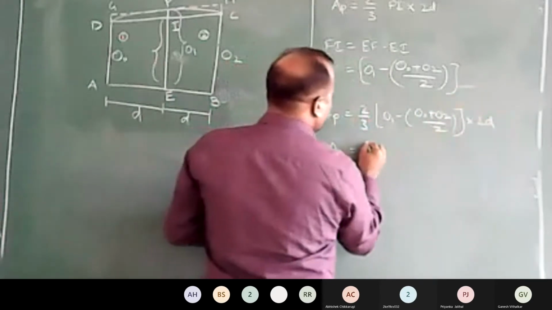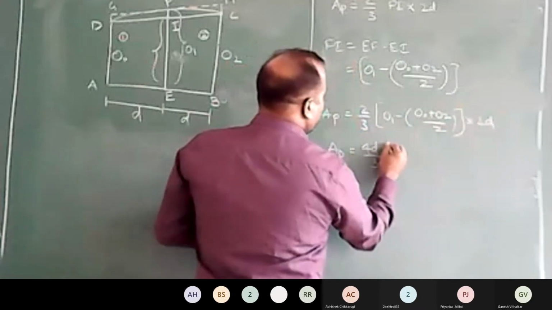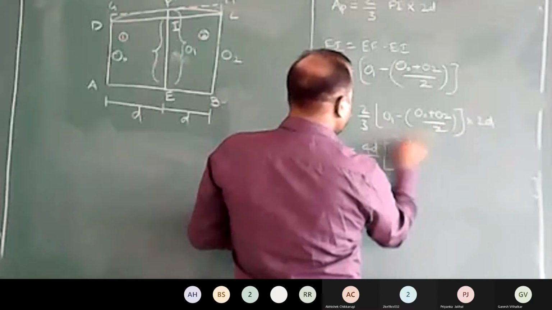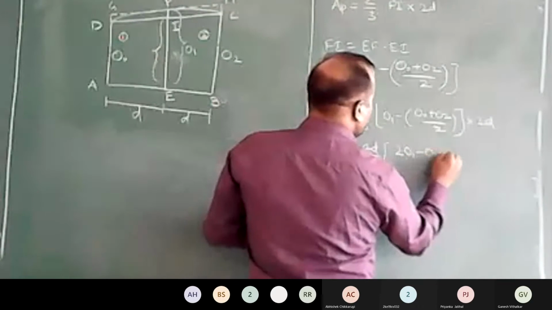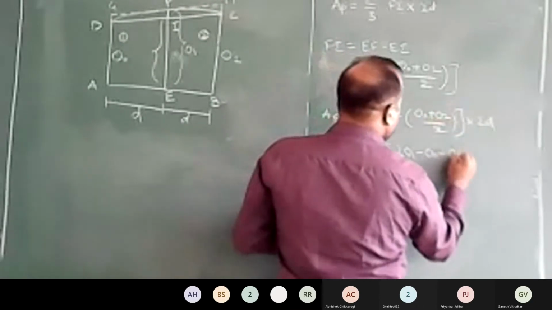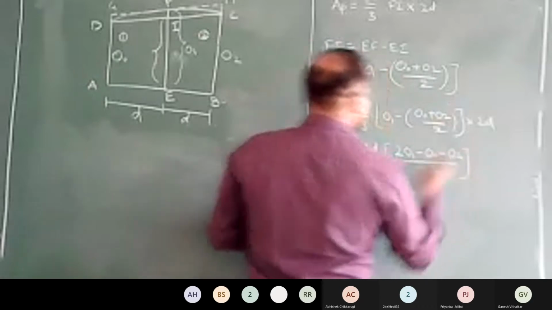So this happens to be 4d by 3 multiplied by, now this will be 2 times of O1 minus O0, and again minus O2, divided by 2.